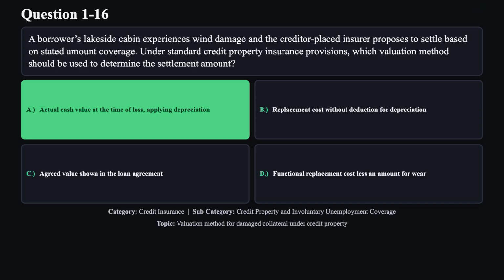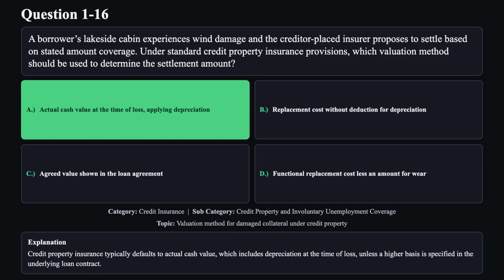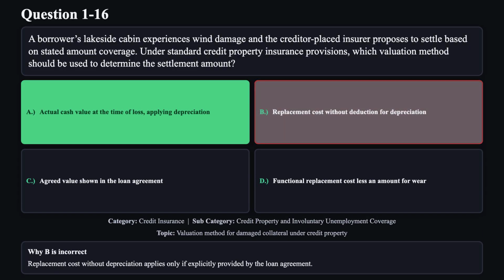The correct answer is A. Credit property insurance typically defaults to actual cash value, which includes depreciation at the time of loss, unless a higher basis is specified in the underlying loan contract. Reason B is not correct. Replacement cost without depreciation applies only if explicitly provided by the loan agreement.